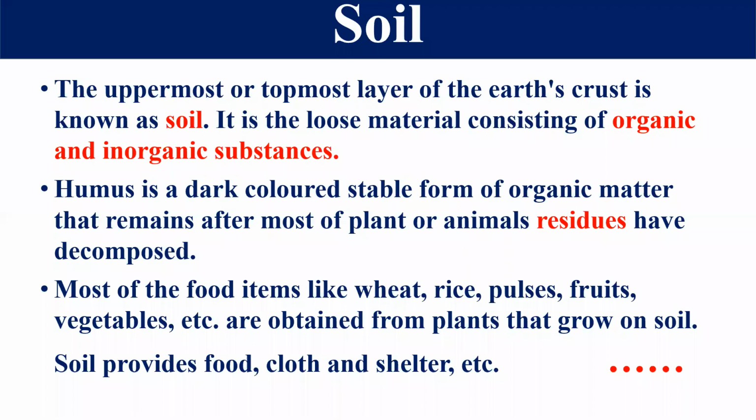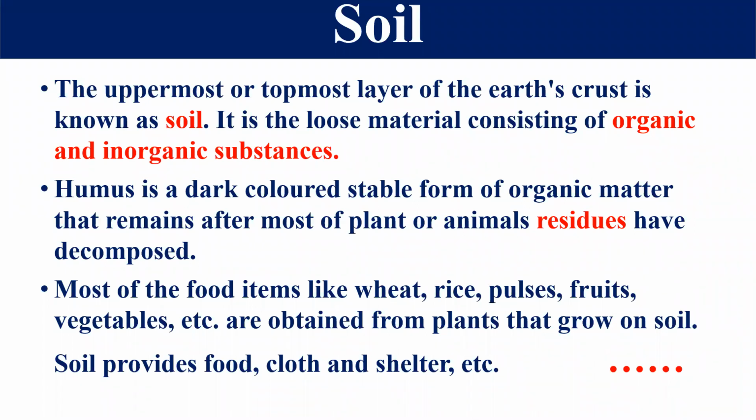If we think about soil, it is the uppermost layer of the earth's surface. It is called soil. It consists of loose materials, organic and inorganic particles and substances. Some soils are most fertile, and some soils are of poor quality for cultivation and have poor fertility.